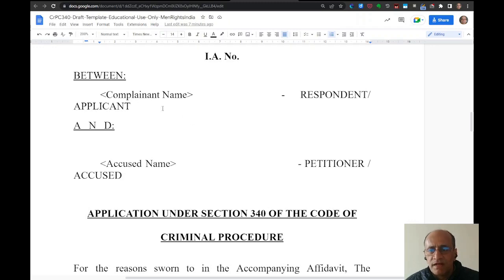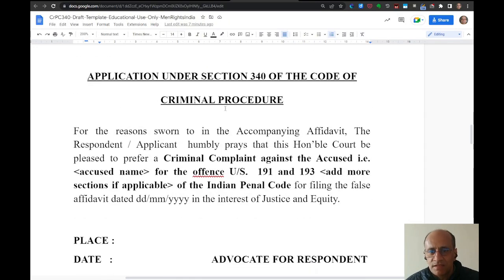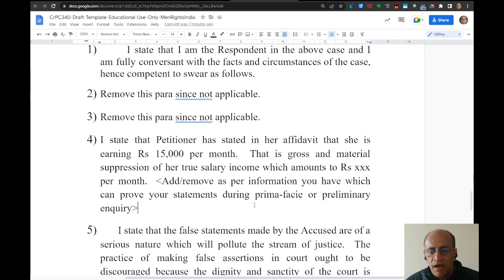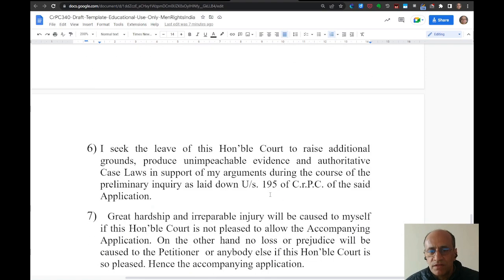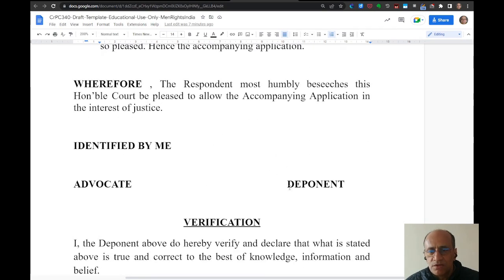But broadly speaking, respondent, petitioner, and the application subject matter, these kinds of things will remain the same, and you will have to have an affidavit along with your application, and that format will not change too much.